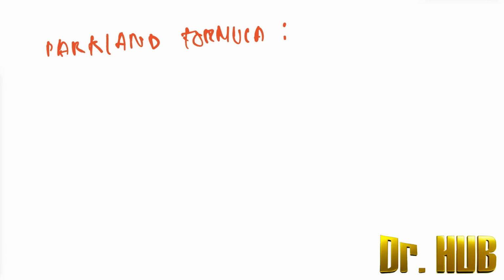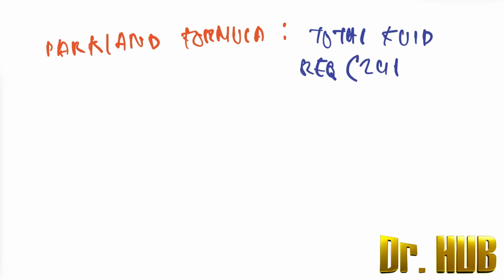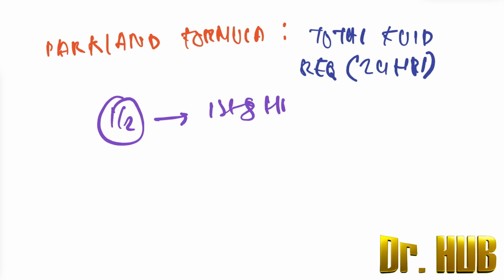What this does is it gives a total fluid requirement for 24 hours. Half of its volume is infused in the first 8 hours, and the remaining half is infused in the next 16 hours.